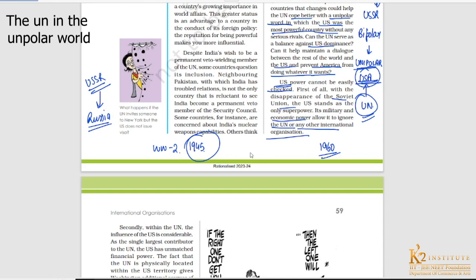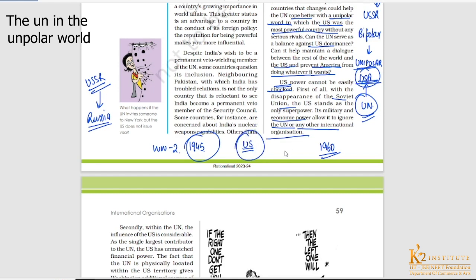After the Cold War period, the US was so powerful that everyone was expecting that the US could actually ignore the United Nations, because there are no restrictions on the United States to be a member of the United Nations.